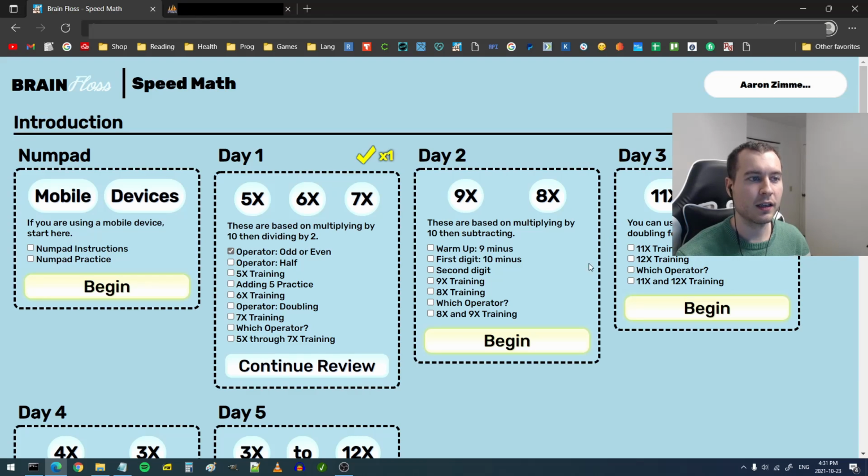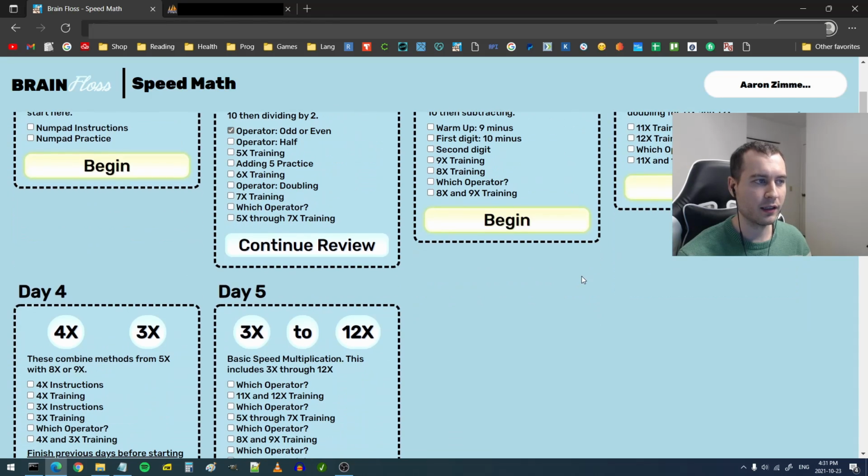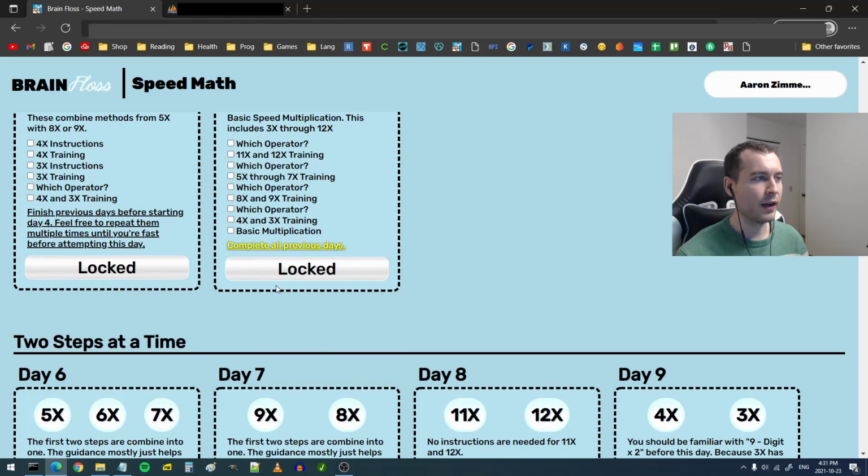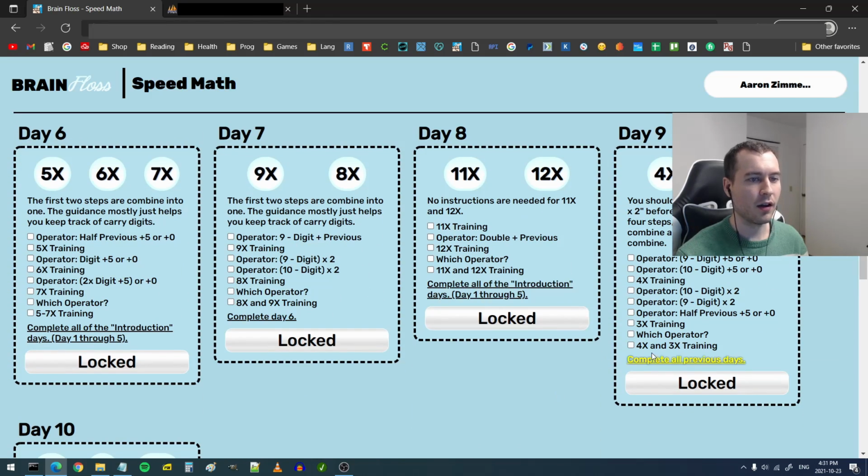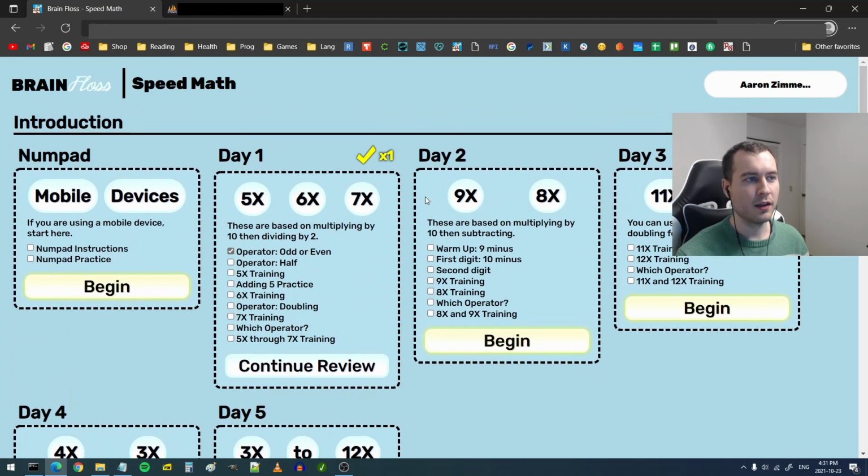It's pretty much a required thing to sign in, because there are prerequisites for a lot of these days. They're all locked, and to get access to those days, you'll need to save your progress. So I do hope you sign in. We don't use any kind of web spiders or anything like that. So yeah, I hope you do sign in and enjoy playing BrainFloss Games.